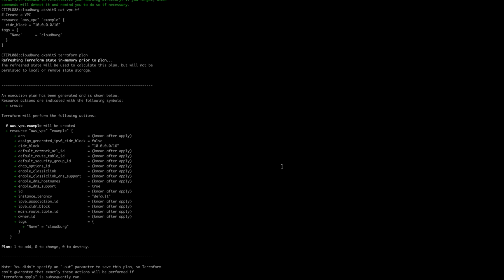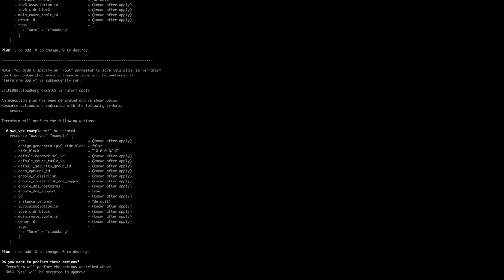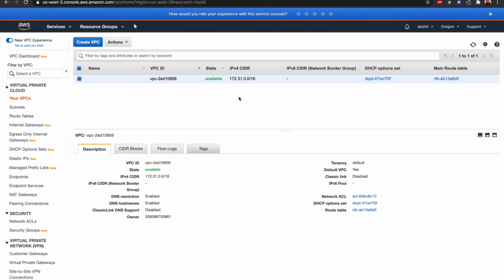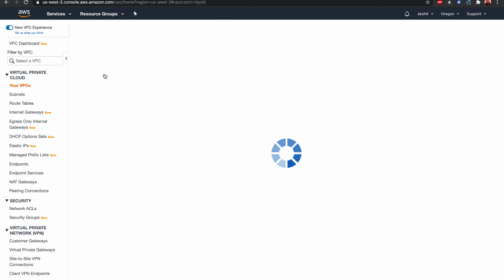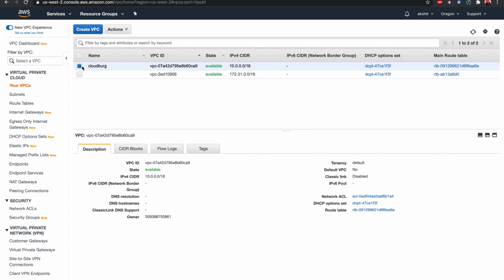So now this VPC will start getting created in the AWS console. So the VPC started getting created. Now we can see the status here. You can see this VPC has been created successfully, having CIDR as this and the name as CloudBurg.